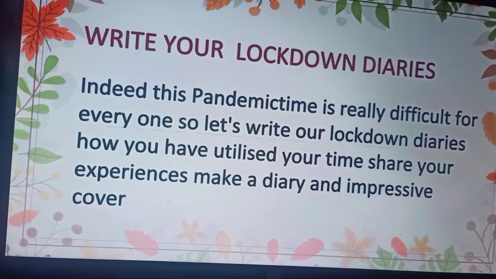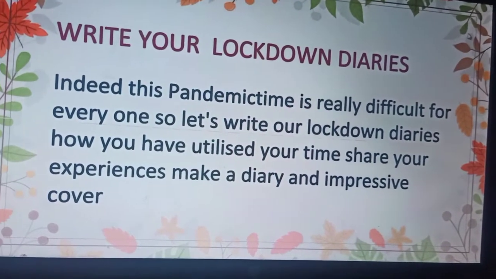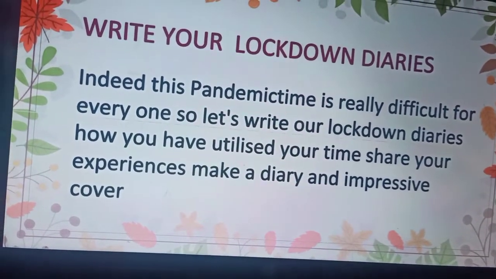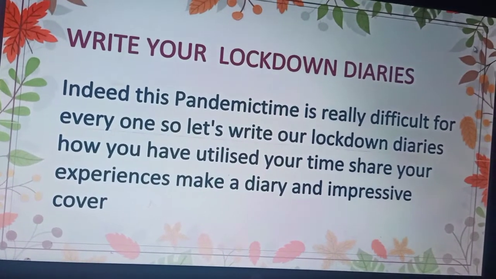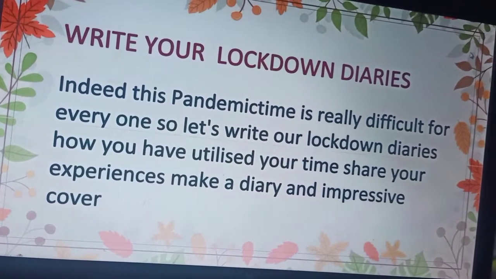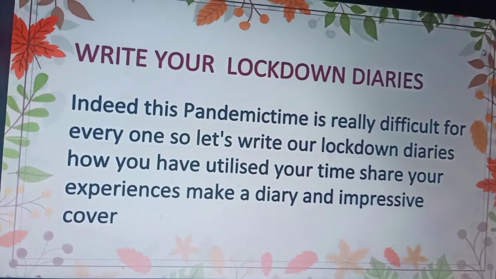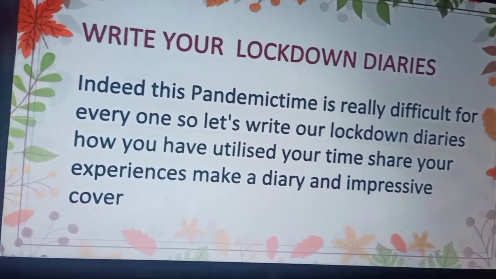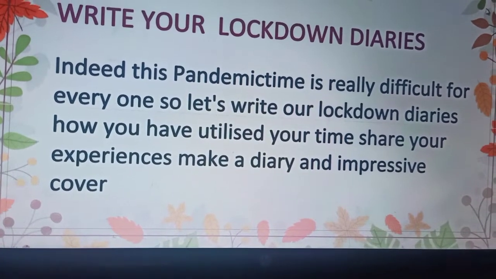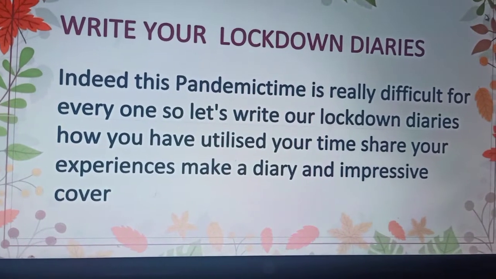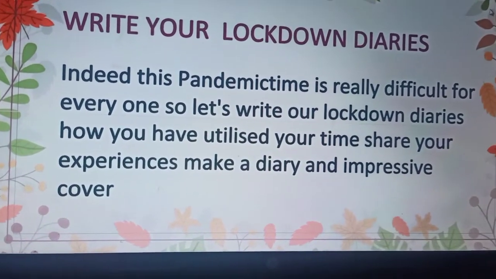So everyone, write what you have learnt during this lockdown, how you can value money, time, your essential commodities, and how you have reduced your requirements. Or maybe you have learned something new: painting, best out of waste material, gardening, poetry writing, any habit you have developed, even cooking.